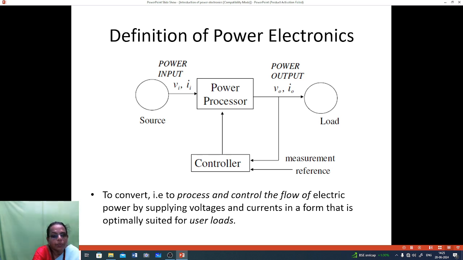That is, from the source you get an input power, that is Vi into Ii, which is given to the power processor. In the power processor you have to use the controller. The power processor is connected to the load. From the load you measure the value, that is voltage or current. Then the reference value is also given. The measured value and the reference value will be compared, and that will be given to the controller. The controller will control the power processor.